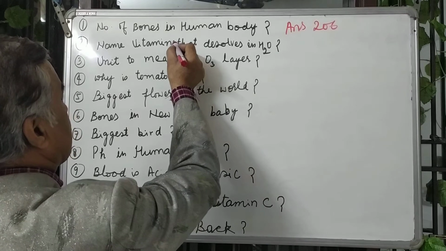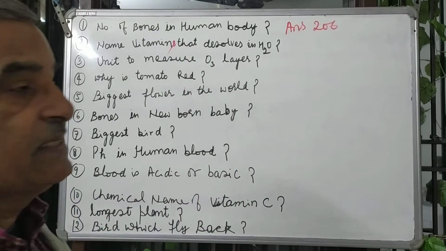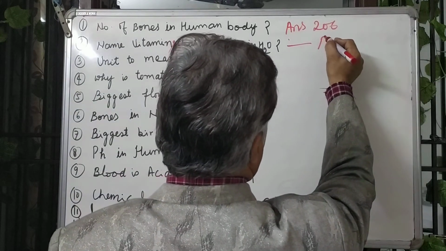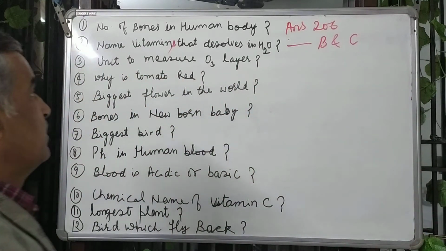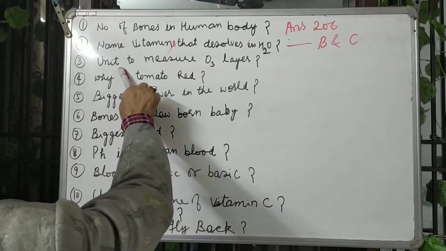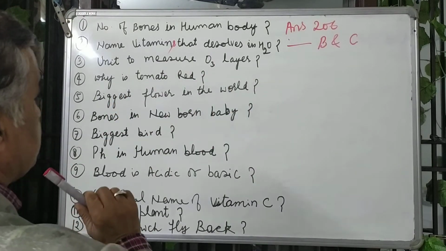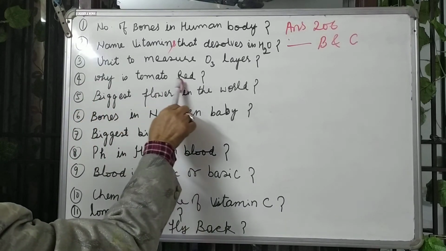Name the vitamins that dissolve in water. The vitamins B and C. The answer is vitamin B and vitamin C. They dissolve in water. Next is the unit to measure the ozone layer. And question number 4, why is tomato red?